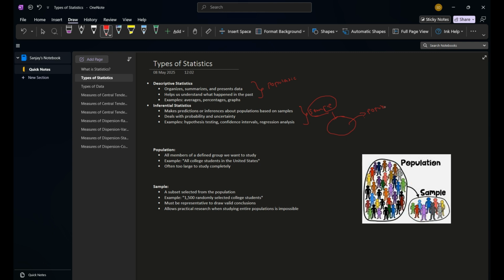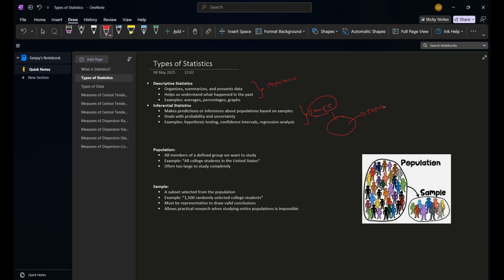It deals with probability and uncertainty. We will be doing hypothesis testing, constructing confidence intervals, and doing regression analysis. All that which involves making predictions or inferences about the population based on a sample of data comes under inferential statistics, which we will be learning in the next videos.